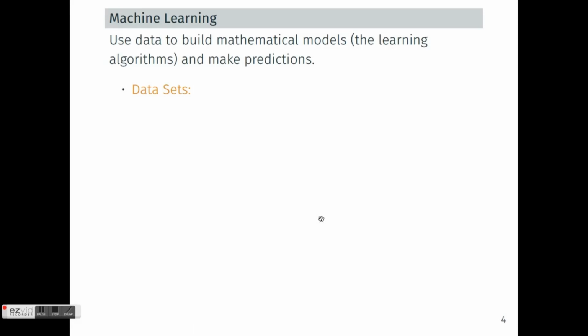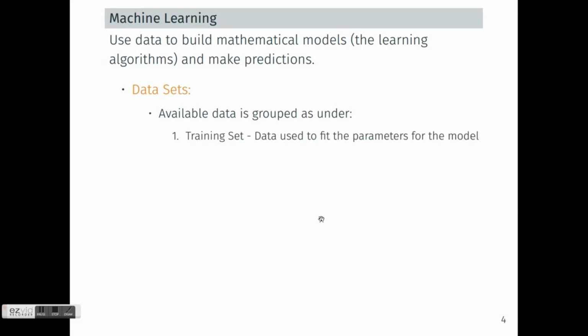So we already have the experiences in the form of a data set, our previous observations, or the sample vectors. This data set can be divided into different groups for the purpose of learning. The first group is the training set, which is used to find or tune the parameters of our mathematical model.